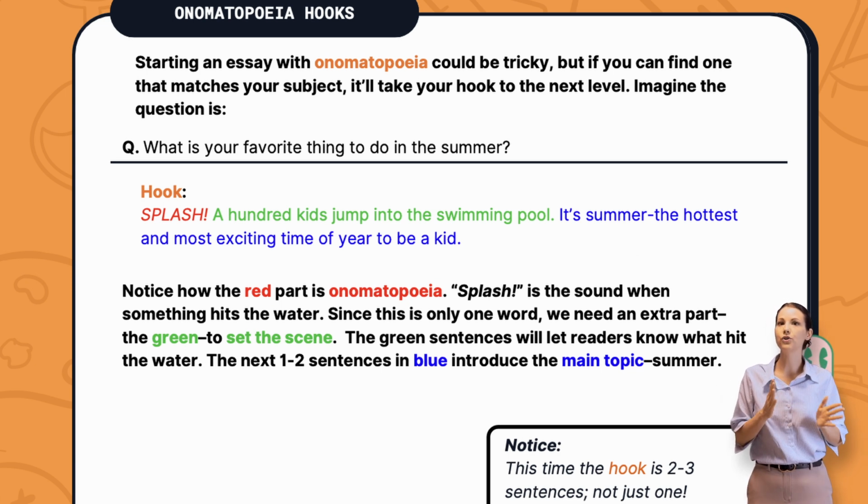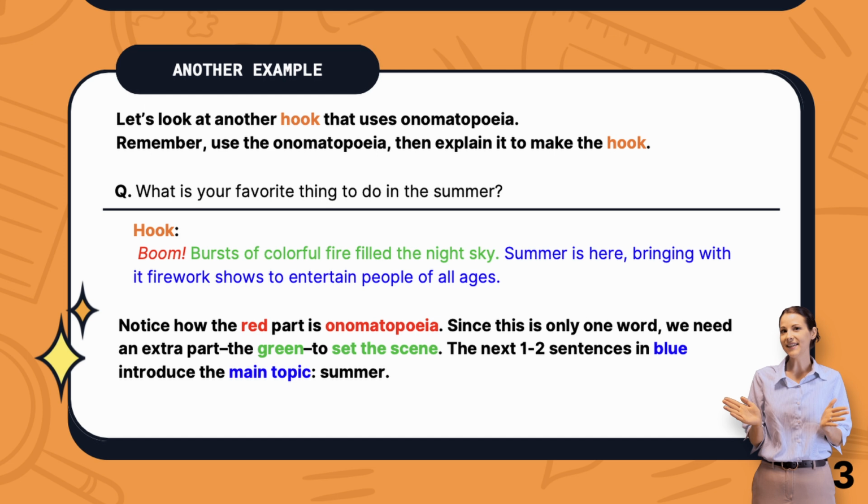The next 1 to 2 sentences in blue introduce the main topic, which is, that's right, summer. Notice, this time the hook is 2 to 3 sentences long, not just one. Is it a little tricky still? Let's look at another example. Let's look at another hook that uses an onomatopoeia. Remember, use the onomatopoeia, then explain it to make the hook.